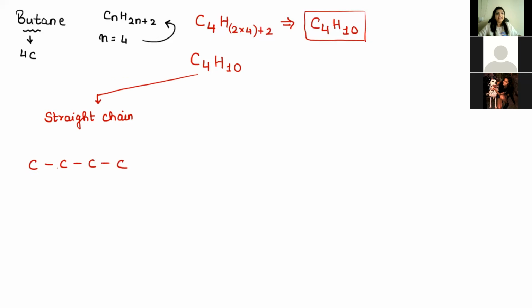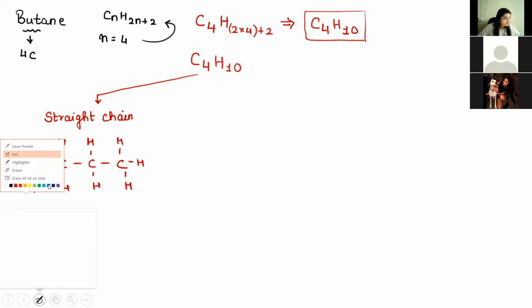First carbon already has 1 bond, so more will be 3 bonds, H, H, H. Second carbon, 2 bonds. Third carbon also 2 bonds, and fourth carbon. So this is a straight chain where you don't have to think anything, and you just write all the carbon atoms in a row and hydrogens up, down, depending on how many bonds are there. So if you count, it will have C4 and 10 hydrogens, okay? 4 carbons and 10 hydrogens.